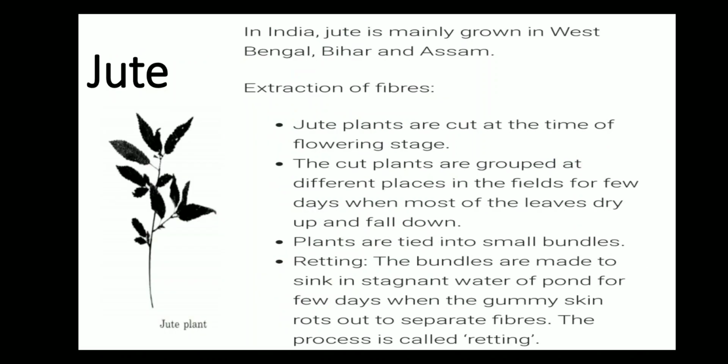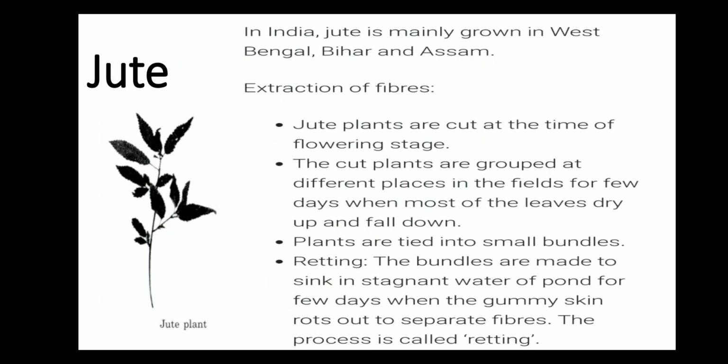In India, jute is mainly grown in West Bengal, Bihar and Assam. Extraction of jute fibers. Jute plants are cut at the time of flowering stage. The cut plants are grouped at different places in the fields for a few days when most of the leaves dry up and fall down.